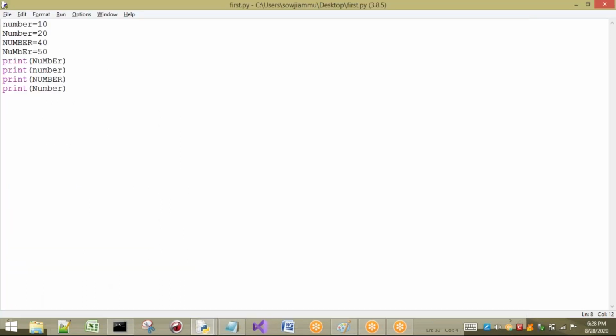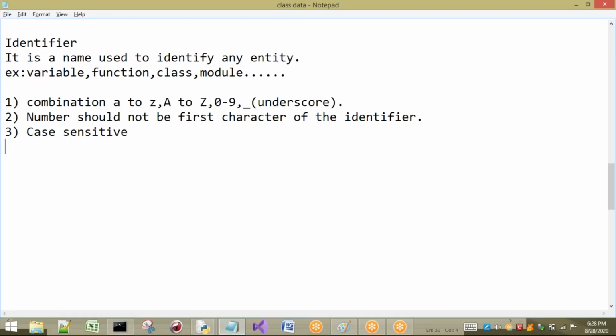With this we can understand that Python is case sensitive, so it is going to distinguish between lowercase and uppercase letters. That is the third rule. Next, the fourth rule: keywords are not allowed as identifiers. What is meant by keywords? Keywords are reserved words. Whatever words are already defined in Python, I cannot use as an identifier. I will show you.